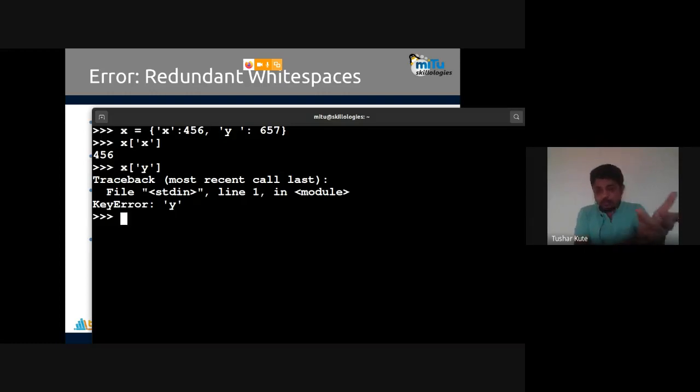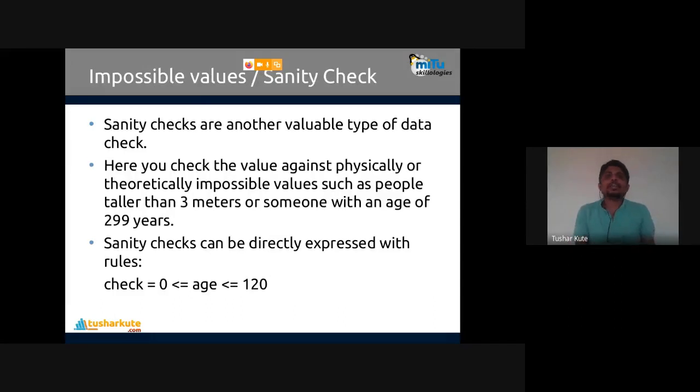So to remove that, we need to use the concept of strip. So let's have not that. There you have to use the strip. It's not directly possible. Okay. So impossible values are sanity check.